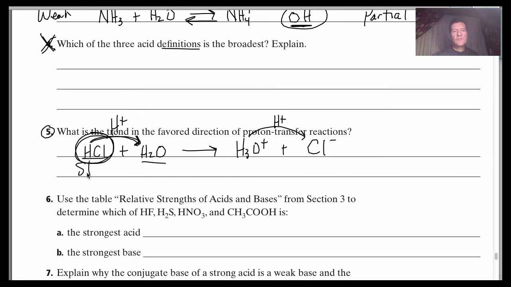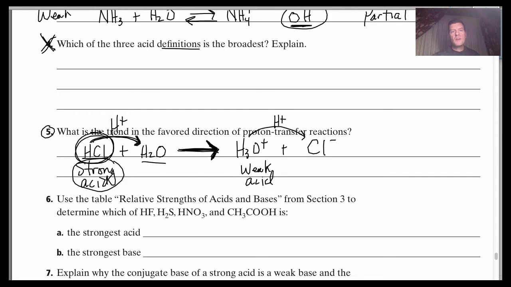But HCl is so strong compared to this hydronium. It's much weaker than the HCl as far as an acid, okay, that the direction that's going to be favored is always the direction from the strong acid side to the weak acid side. The strong acid is going to push. It wants to dominate its reaction. Its reaction is to go forward and donate this H+ to the water, and so it's going to push a little more strongly to its forward direction. This is the stronger acid.